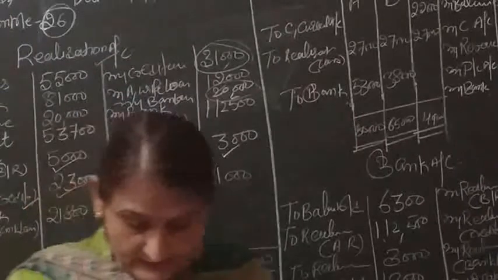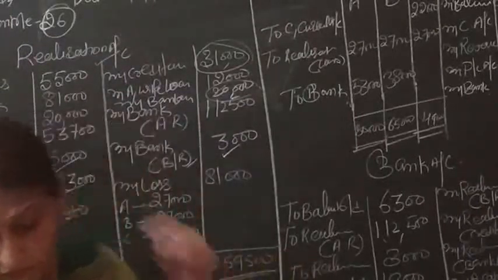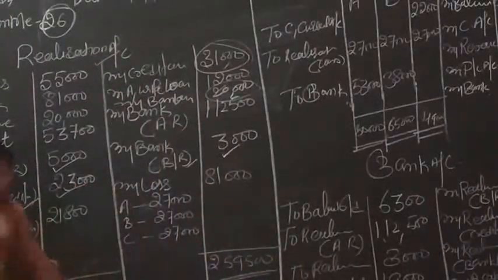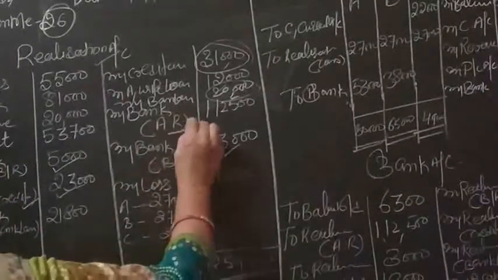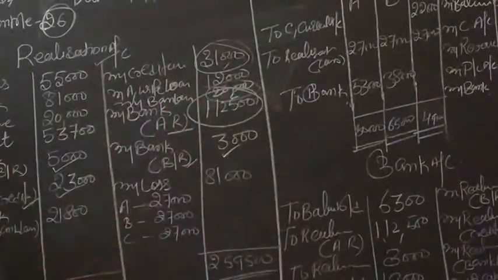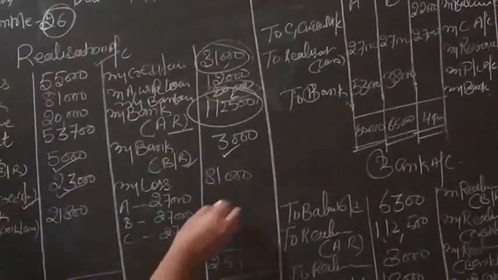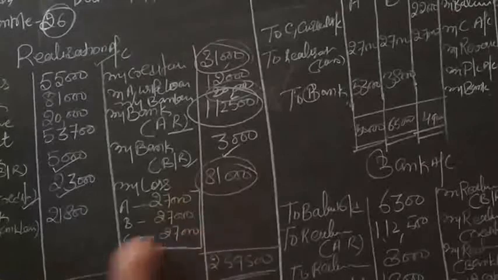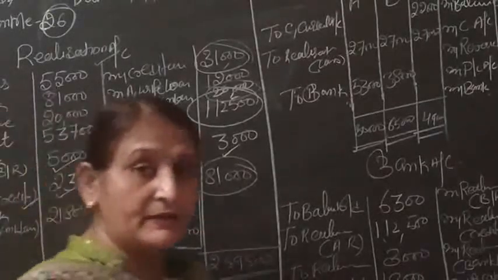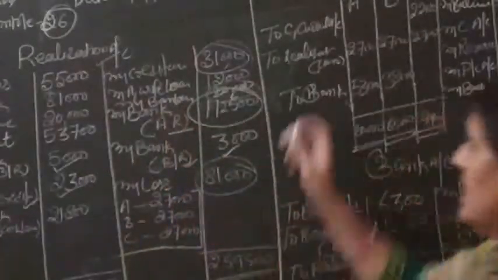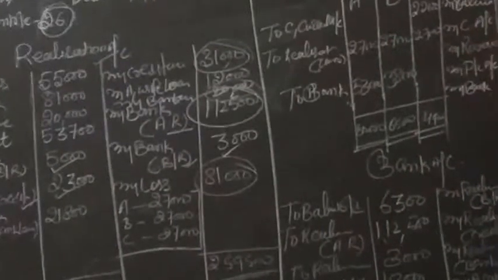This is the last adjustment. Assets realized: 24,500, stock 60,000 and 28,000. So by bank, the asset realized total amount is 1,12,500. After that we close the accounts and there is a loss of 81,000, and this 81,000 loss is distributed among the partners, 27,000 each. After that the partners' capital accounts are to be maintained.